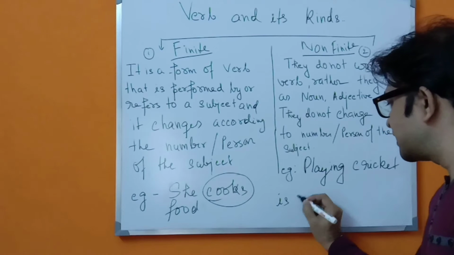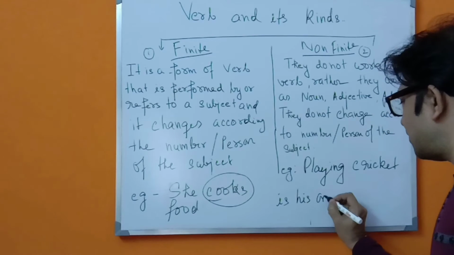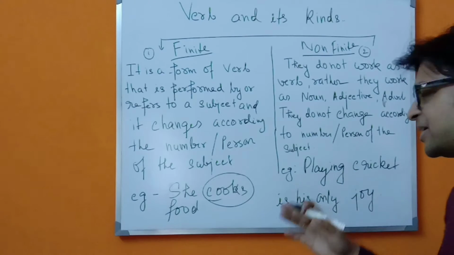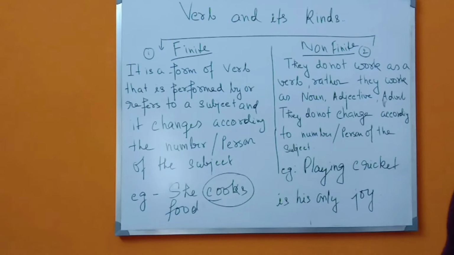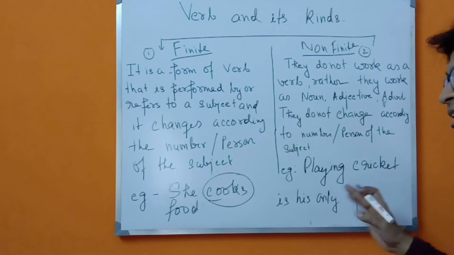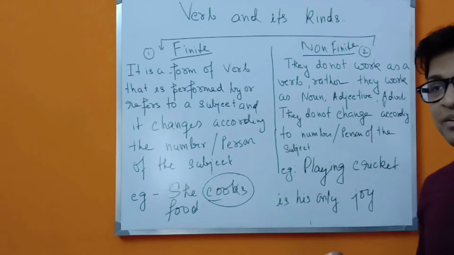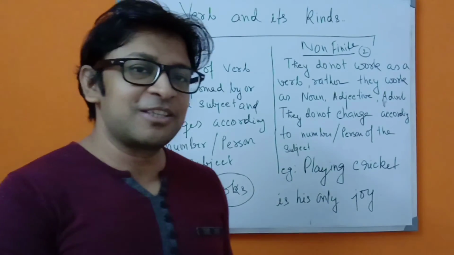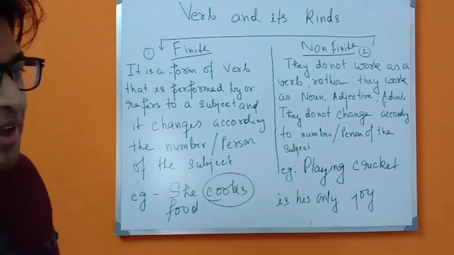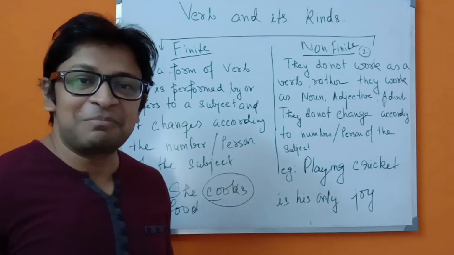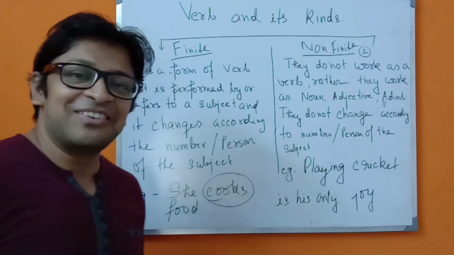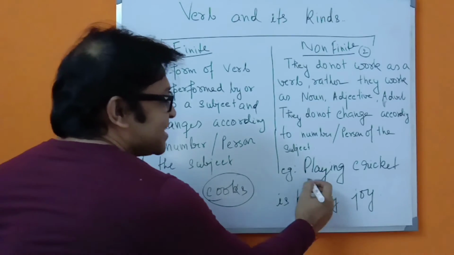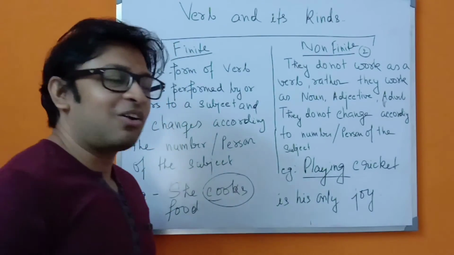is his only job. That means the boy or the girl must be very sporty, and he or she likes to play cricket all the time. That means it is his only work. You children also always play and play continuously and never sit for study. So these are the things. So this is an example of a non-finite verb.